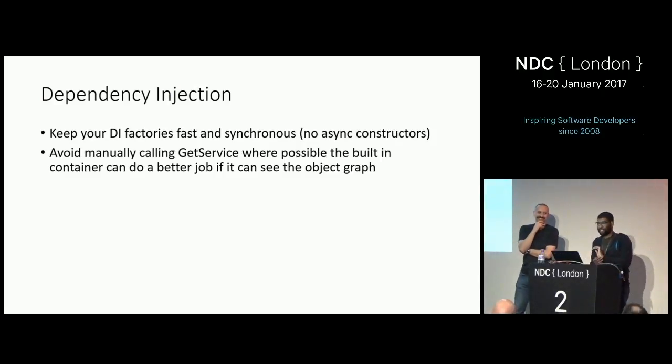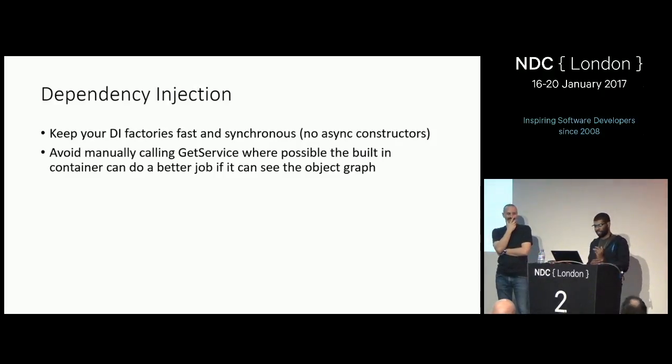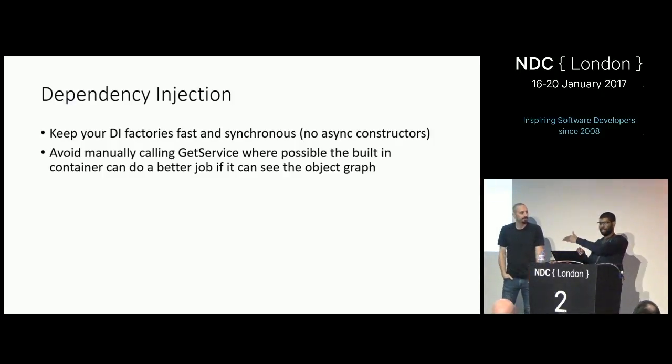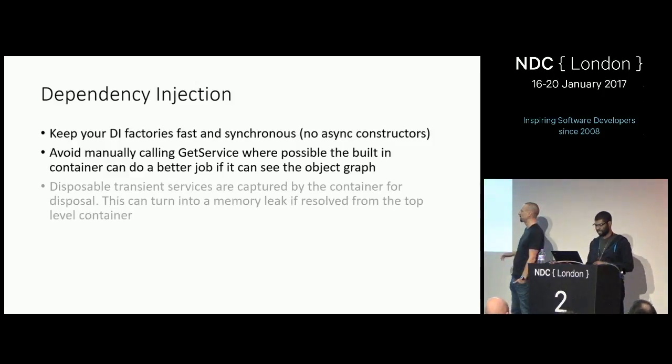Autofac supports Lazy of T, and you can do kind of cool stuff there. Avoid calling GetService because it's hard to test, and the container that we have does a better job if it can see the entire object graph. So if you have A, B, and C all declared as constructor arguments, it can generate better code than if you called GetService each time from each of those different services. This is basically the service locator pattern. If you've ever heard that pattern, avoid it.